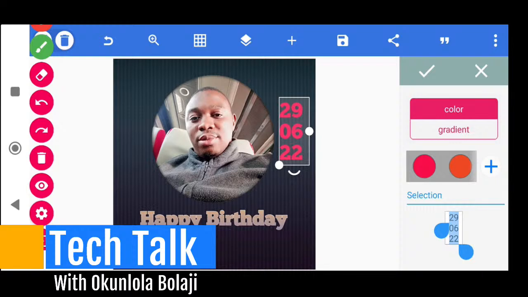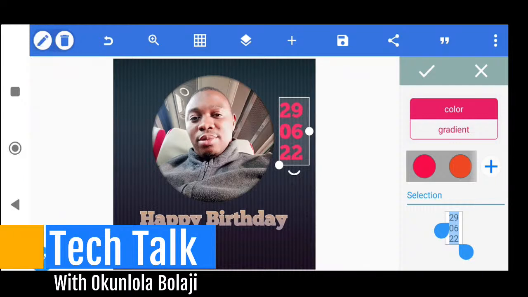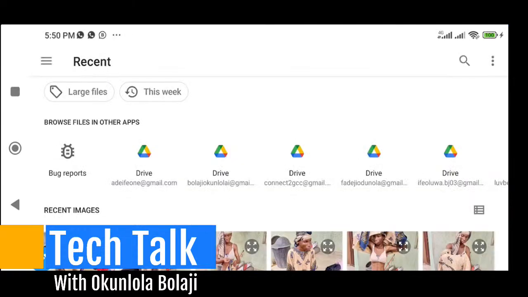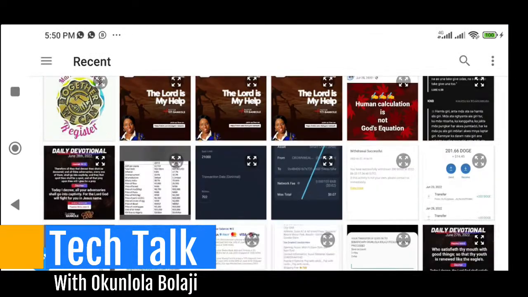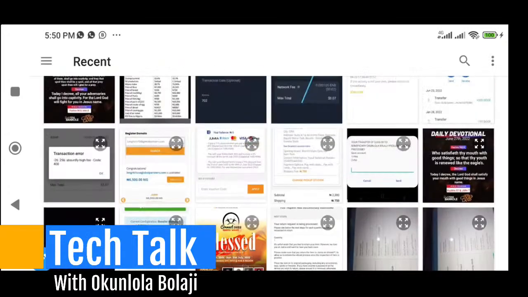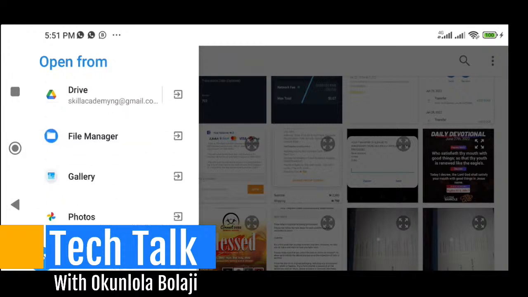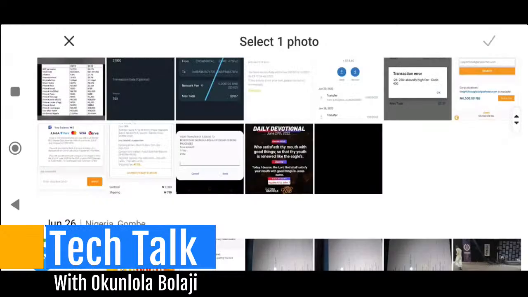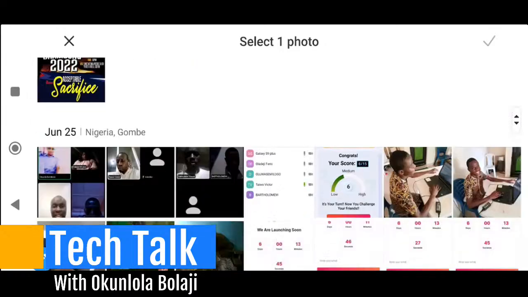Should I do that? Okay, let me do that for some of us that want a professional work and perfect work like me. So first, what will I do? The first thing I will do is I will come to add up here to add a new layer. I will go to from gallery. Then from gallery, I will look for that same picture I used inside my gallery. I will later delete the picture anyway. Remember, before I do that, I go to general gallery from here. Sorry, I'm a little bit fast because we have taken this before. I go down. Let me go to that particular picture again.